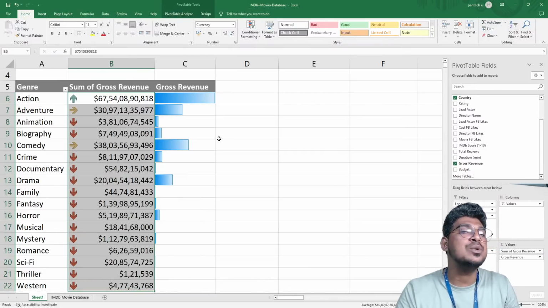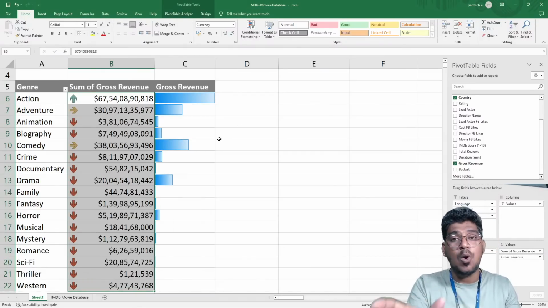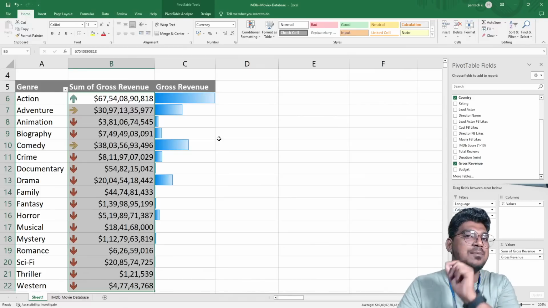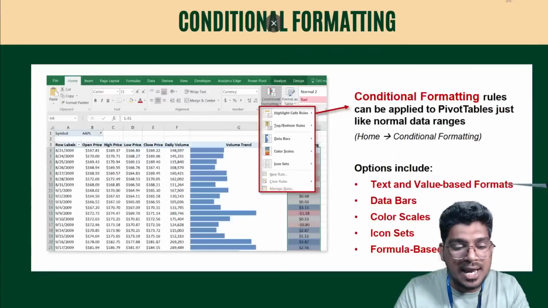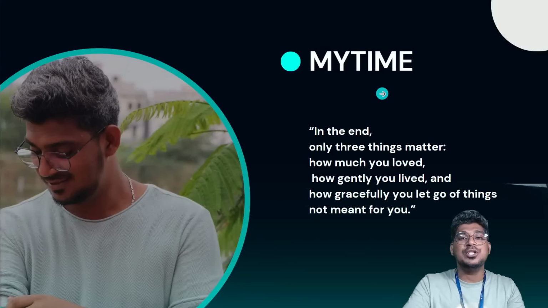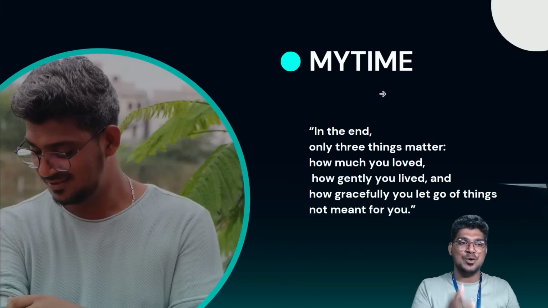For the internship users, I'm going to discuss advanced conditional formatting with you, and you can get it from the video. Okay, so this is all about today. Yeah, this is all about today. So without delay, I'm going to end my time.